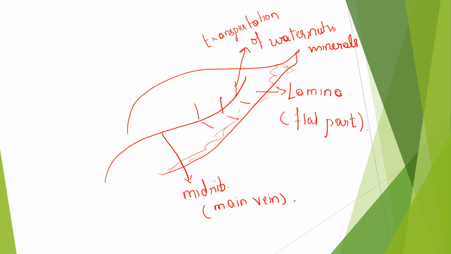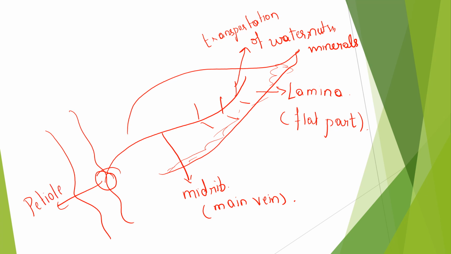Now this part is attached to the stem, right? So what is it called? Petiole. Okay, and apart from that, the other most important thing in the leaf is a structure called stomata. What is it? Stomata. It will be on the underside of the leaf. Where will it be? Underside of the leaf.